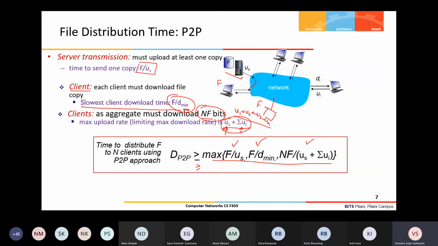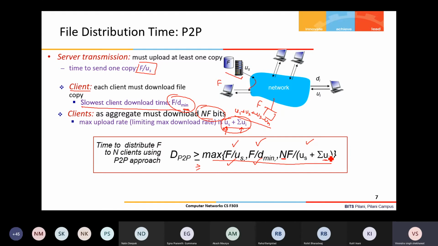With the same concept, let us analyze peer-to-peer file distribution. Here you see the same reasoning applies. F by us is a constant. F by d minimum is also going to be constant because all factors are constant, or in other words, it is not dependent on the n number of clients or peers. This n factor is there, but as n increases, the upload capacity is also increasing.